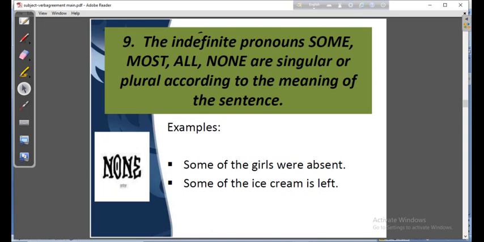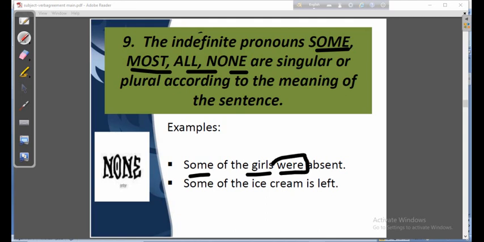The indefinite pronouns some, most, all, none are singular or plural according to the meaning of the sentence. That means they may be singular or they may be plural. It will depend on the very meaning of the sentence. Suppose some of the girls were. Here girls is a countable noun and it's plural, and that is why some will be taken as plural and it will take the plural verb were.